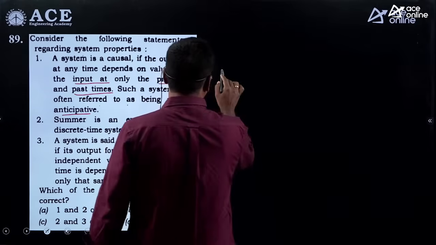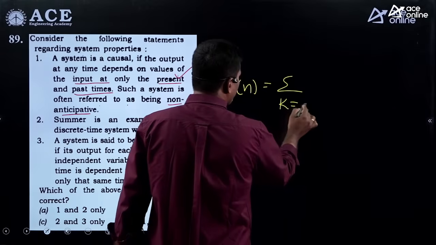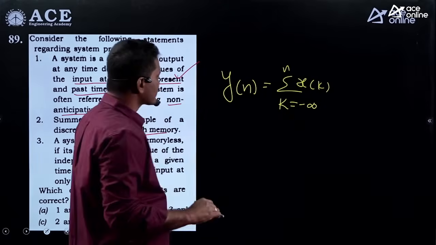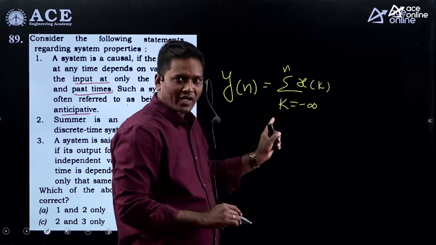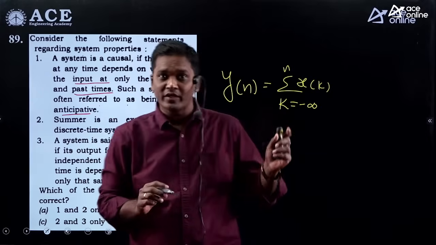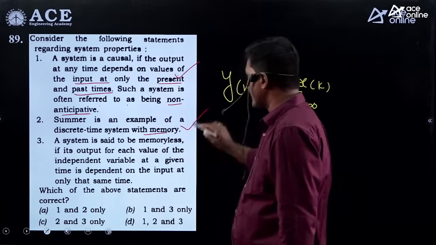Once you see the expression for the summer, y of n equals summation k equals minus infinity to n of x of k. At any time the output depends upon present and past. If the system depends on present and past input, it is a memory system. So statement 2 is also correct.